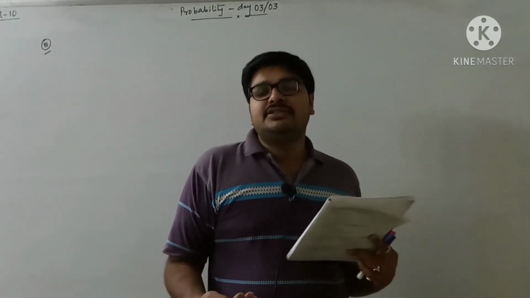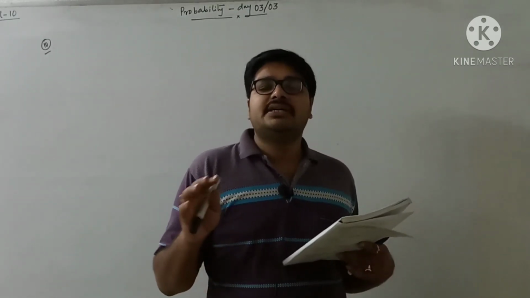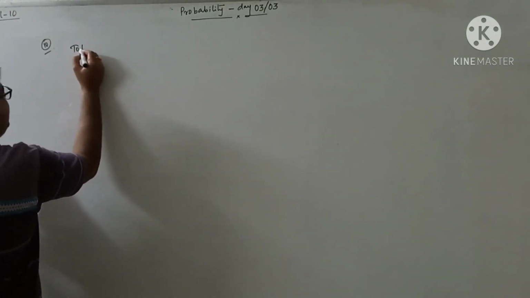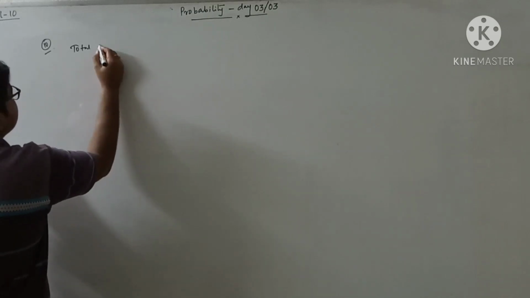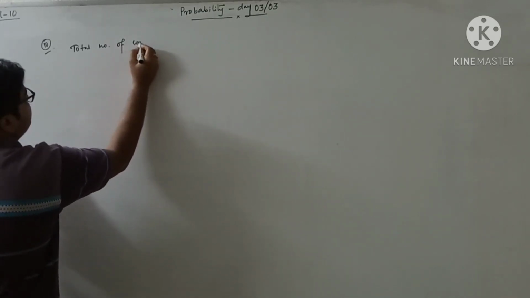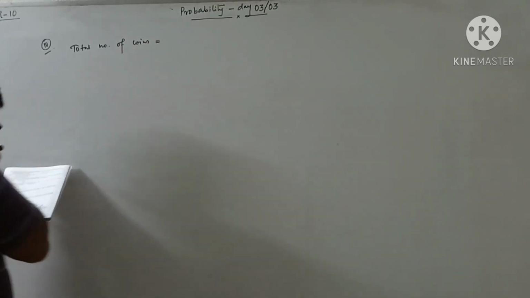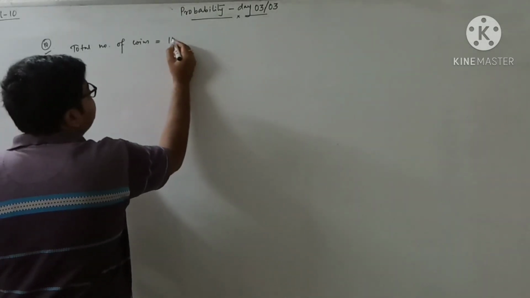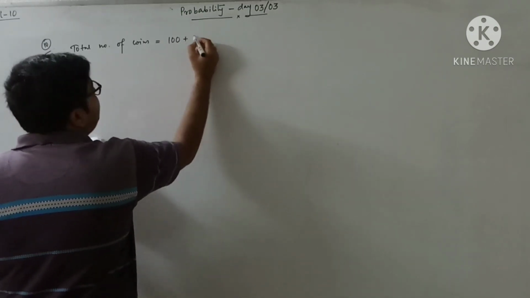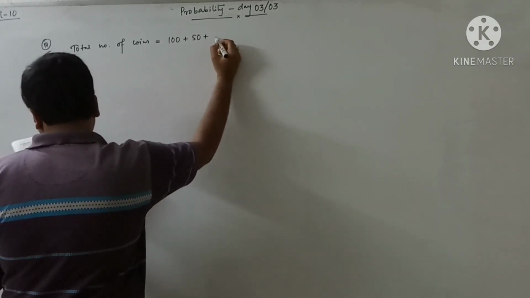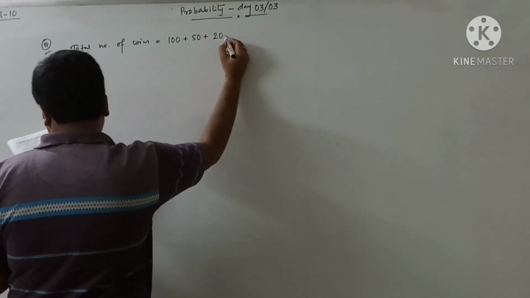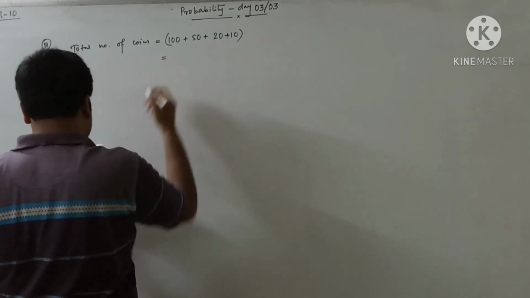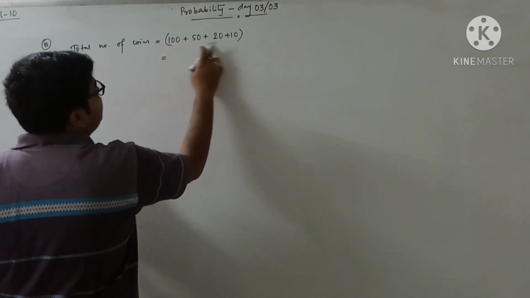Before finding this out, I have to find out how many coins there are in total. So write it like this: total number of coins. There were 150 paise coins, 50 one-rupee coins, 20 two-rupee coins, and 10 five-rupee coins. So how much is the total? 170, 180.